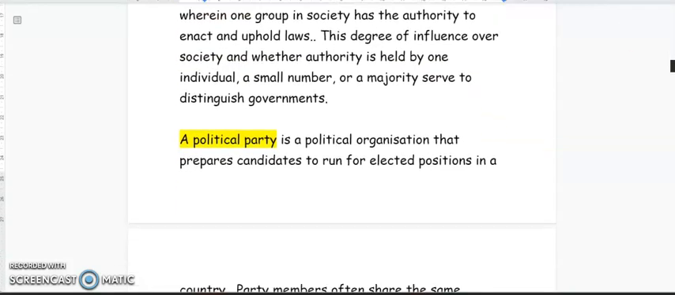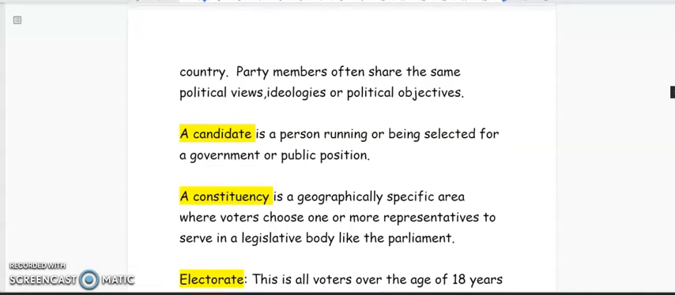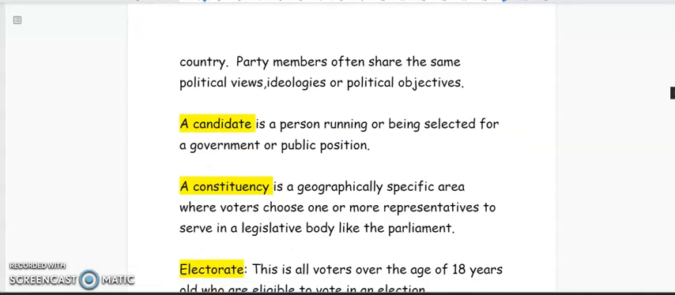Political party. A political party is a political organization that prepares candidates to run for elected positions in a country. So, party members that are part of a political party often share the same political views, ideologies, or political objectives. Our next term, candidate. A candidate is a person running or being selected for a government or public position.